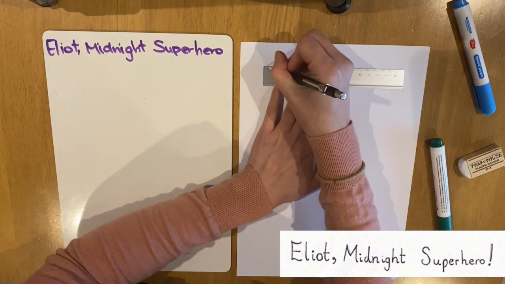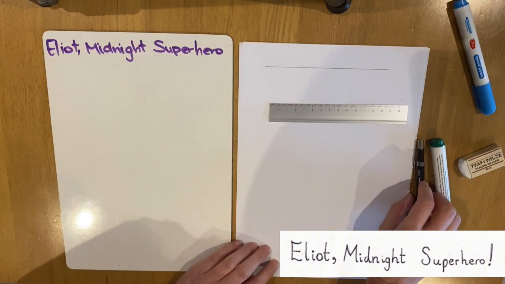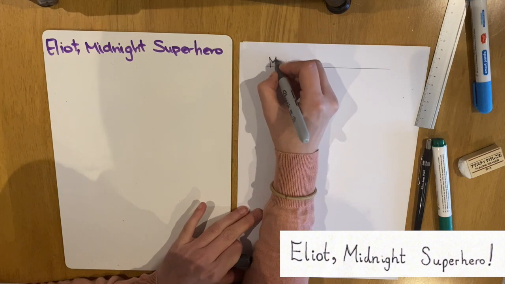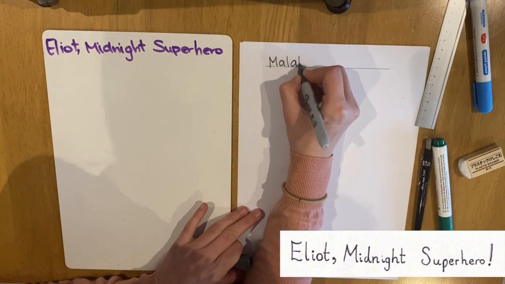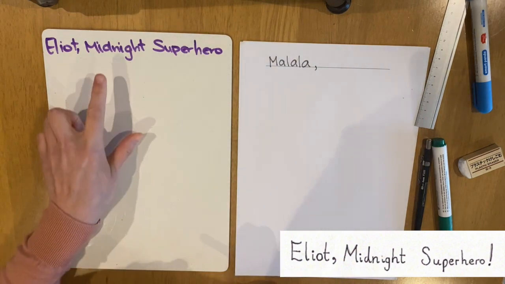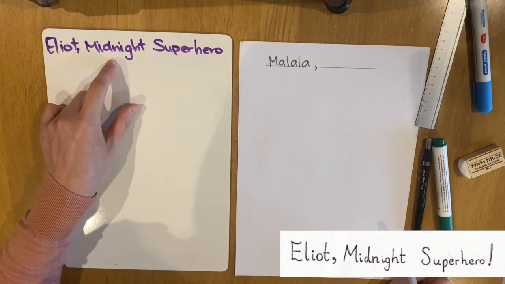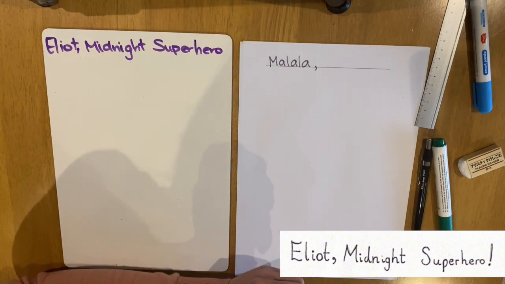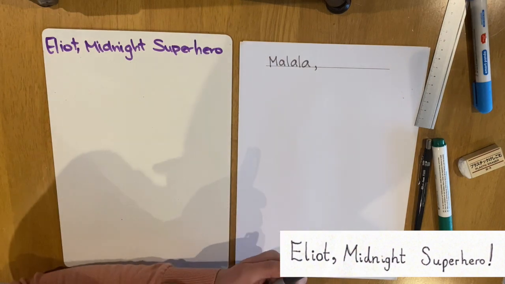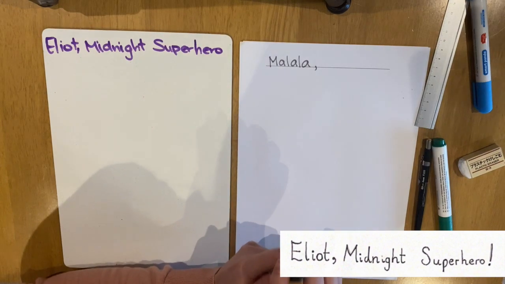So I'm going to draw a line on my piece of paper where I'm going to write my title, and I'm going to write Malala because that's the name of the character I've chosen. Malala. I also want to change when my character is a superhero. In the real story that we've learnt, Eliot is a superhero at midnight. I want to change it so Malala is a superhero at a different time of day.